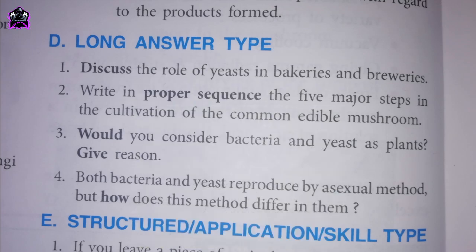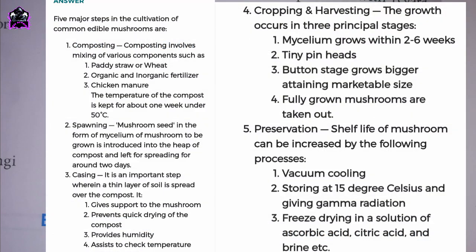2. Write in proper sequence the 5 major steps in the cultivation of the common edible mushroom. Answers showing on screen. 5 major steps in the cultivation of common edible mushrooms are. First one, composting. Composting involves mixing of various components such as 1. Paddy straw or wheat. 2. Organic and inorganic fertilizer. 3. Chicken manure. The temperature of the compost is kept for about 1 week under 50 degrees Celsius.